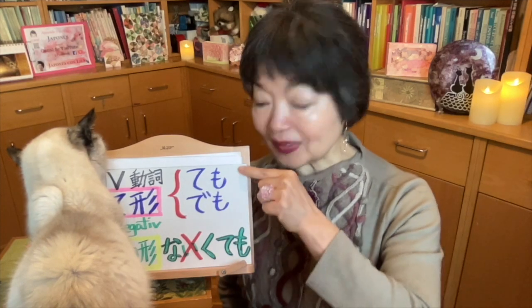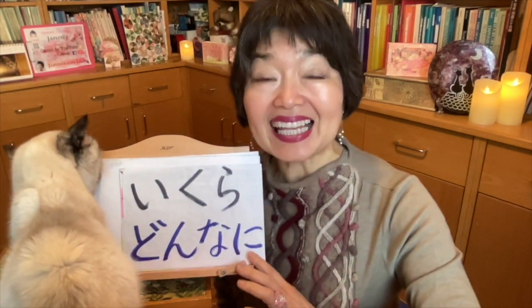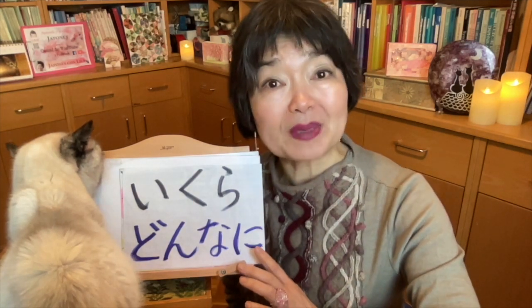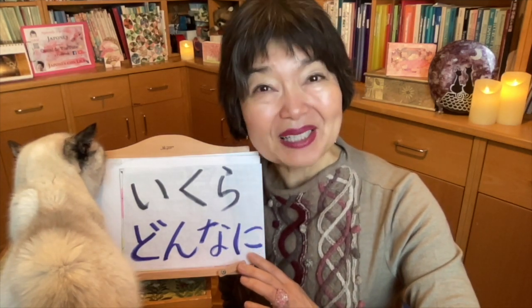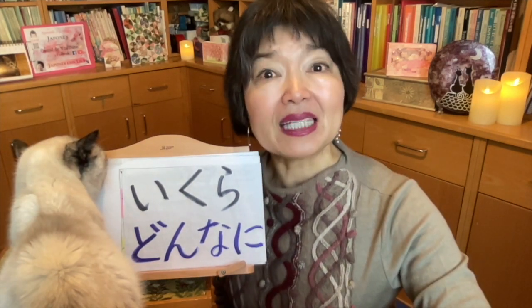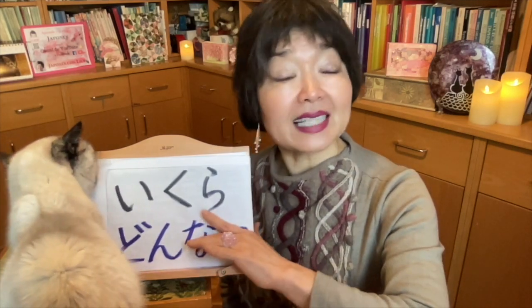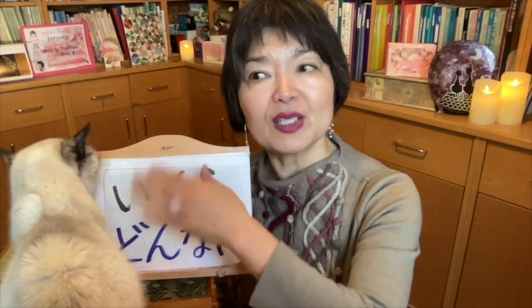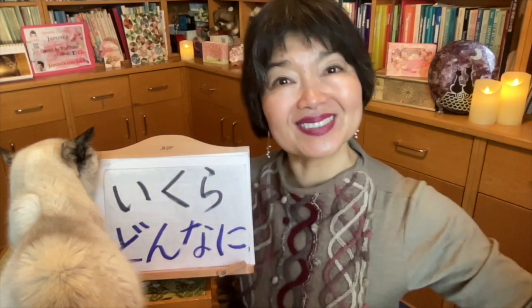This video was the part 1 of this grammar テモ。I hope you could understand it very well. And also I hope you come back here to learn part 2. We also learned these adverbs, いくら and どんなに, and these are quite difficult for JLPT level 3. But if you understand now, it's so wonderful. But if you didn't understand this, it doesn't matter. Just you omit them. テモ, only this.